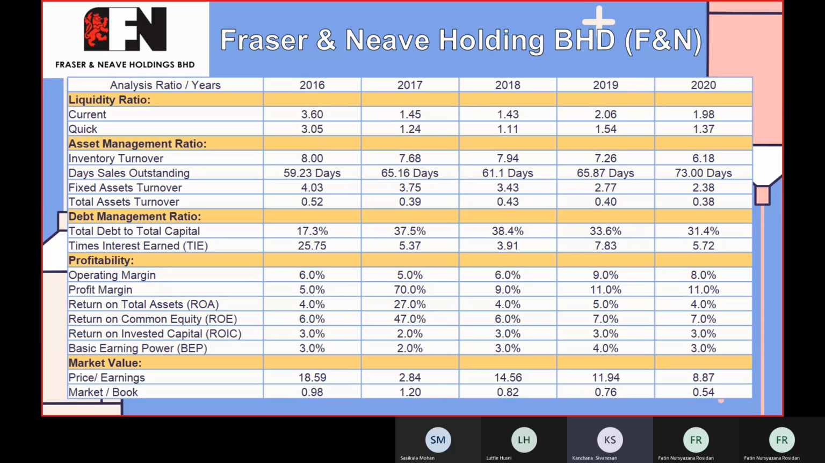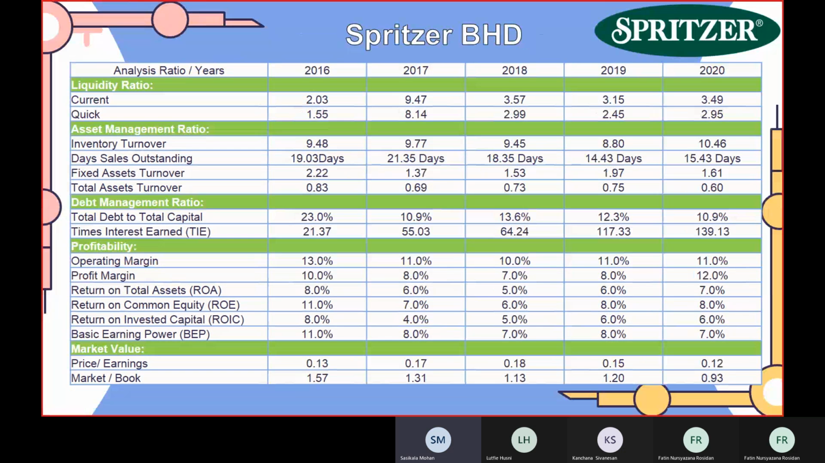The highest is 2016, 2018, 2019 and 2020, because they are all the same, remaining at 3 percent. And basic earning power is highest in 2019, that is 4 percent. And next one is price earnings ratio. The highest one is in 2016, that is 18.59. And the last one is market to book. The highest ratio is also in 2016, that is 0.98. So next I pass it to Sasikala. All right, thank you, Kanchana.